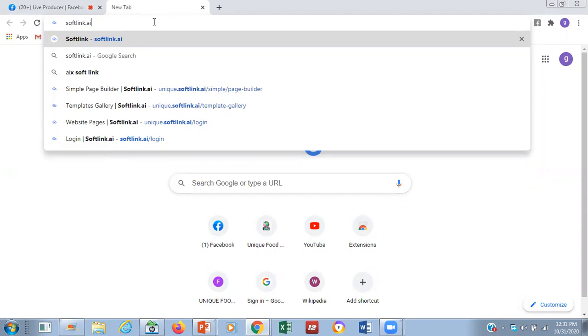Write it down. Softlink.ai. This is a company, one of my mentors, that has created for us here in Nigeria, for this part of the country, to be able to create a landing page for our business. Now, they are running it free now. For the people that are joining us now, it's free. Look at it very well.